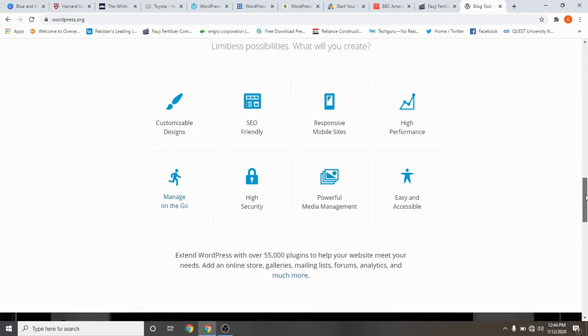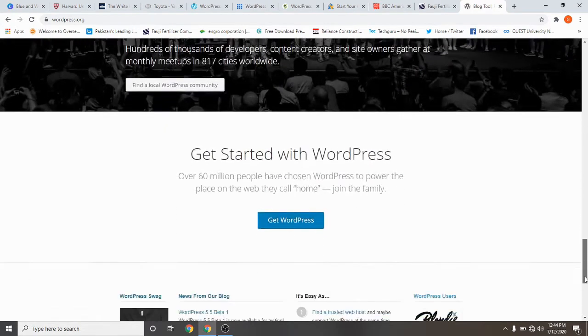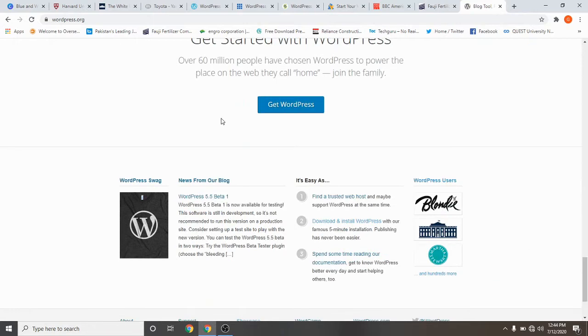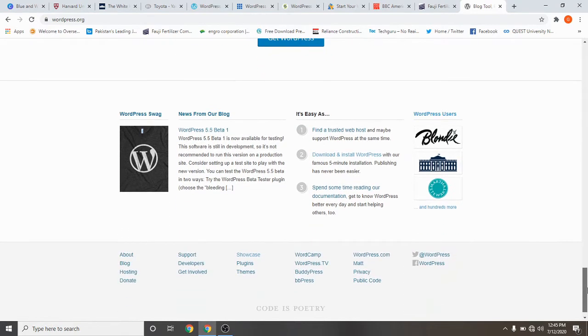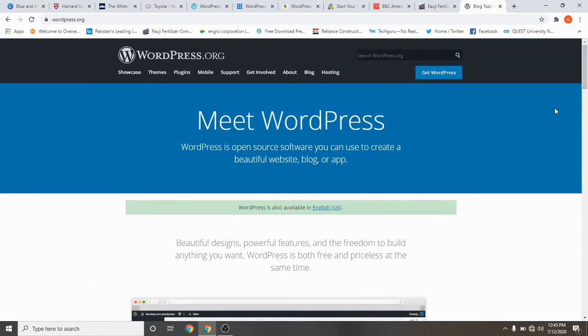Okay, and there are many plugins and themes which we will be using. You can see over 60 million people have chosen WordPress to power the place on the web they call home. Join the family. My recommendation is always WordPress.org, and inshallah we will be learning all about this website and installing WordPress on hosting and localhost. Inshallah, we will be understanding and learning all these things.